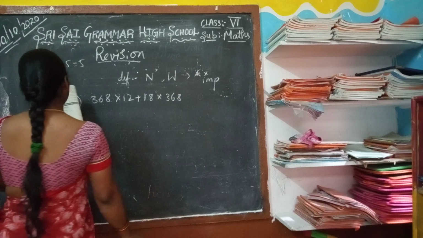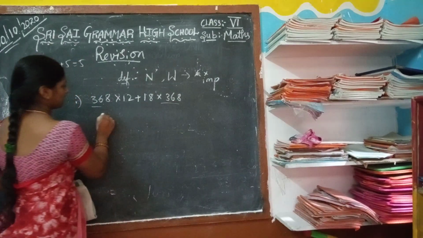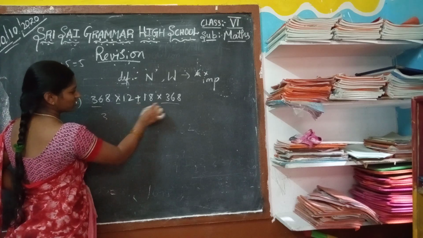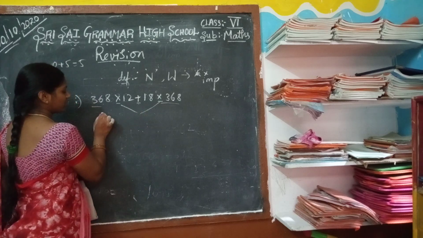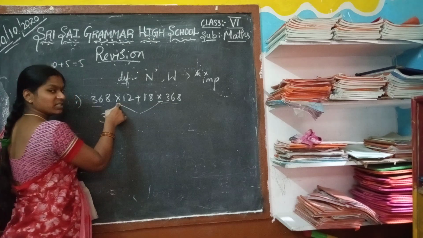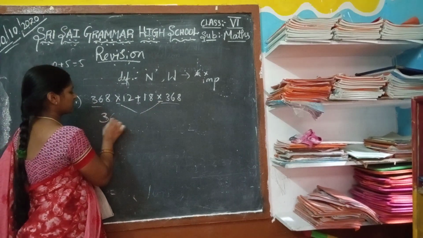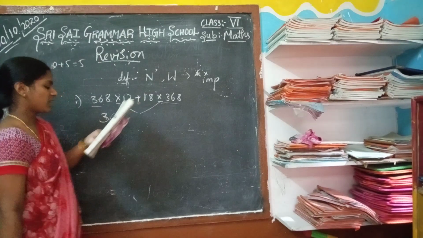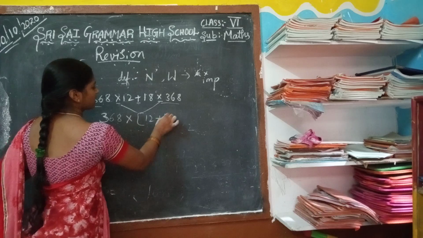Now 368. What is the common number here? 368. We can see multiplication and also addition. But what is the common number given? We have to do multiplication and addition at the same time. So you take 368 as common and multiply with the given 12 plus 18.